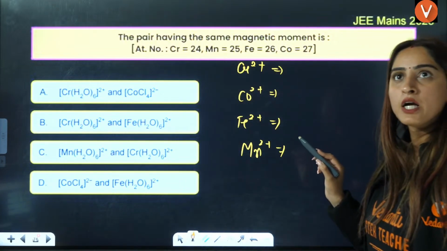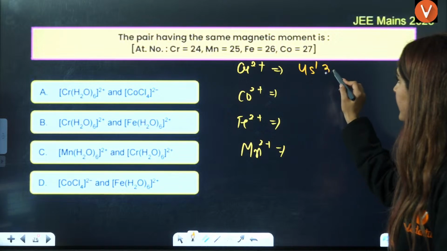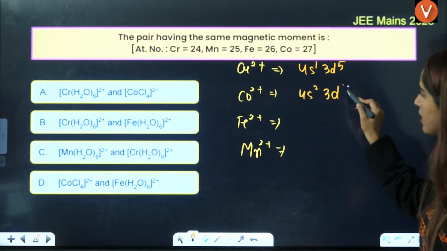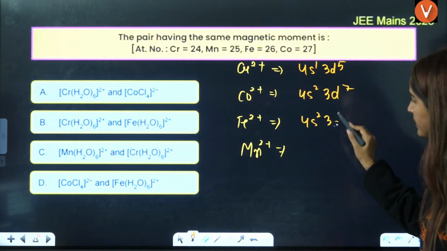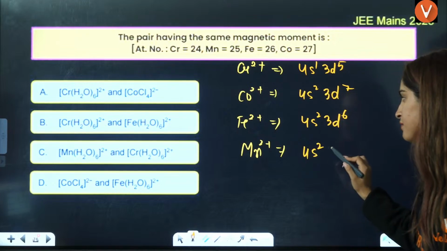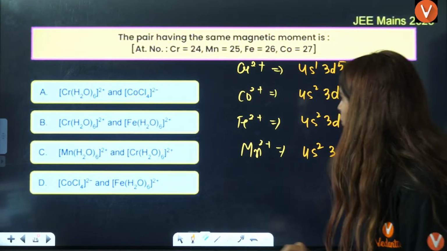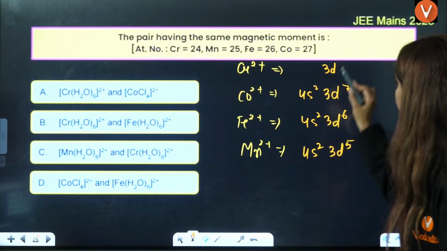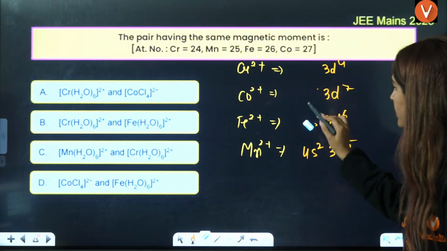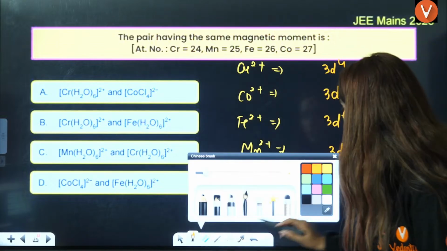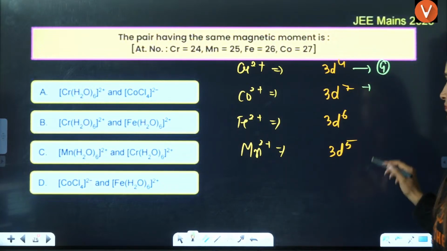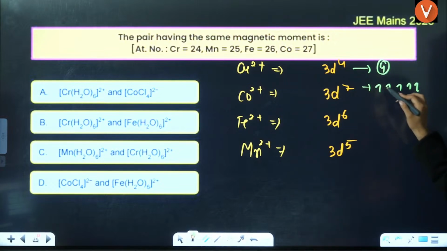Chromium is 24, so it is 4s1 3d5. Cobalt is 27, 4s2 3d7. Iron is 26, 4s2 3d6. Manganese is 25, so 4s2 3d5. Take out 2 electrons from each. Chromium will have 4 electrons in d. There is no pairing, so it will be 4 unpaired electrons. For cobalt, counting 1, 2, 3, 4, 5, 6, 7, it will be 3 unpaired electrons.